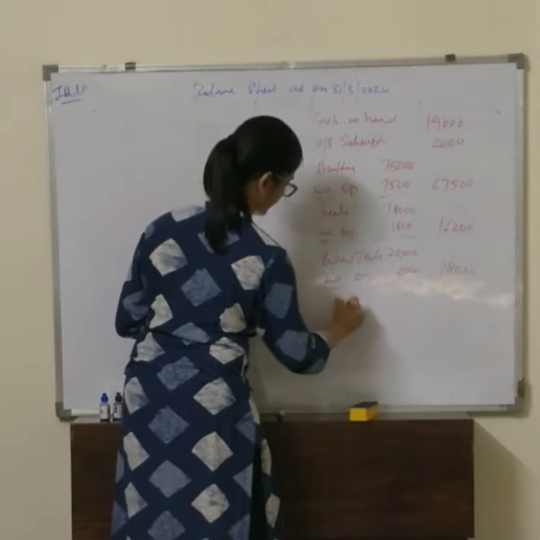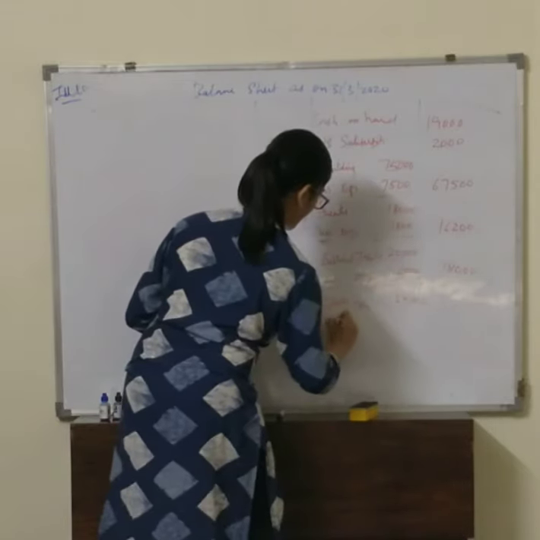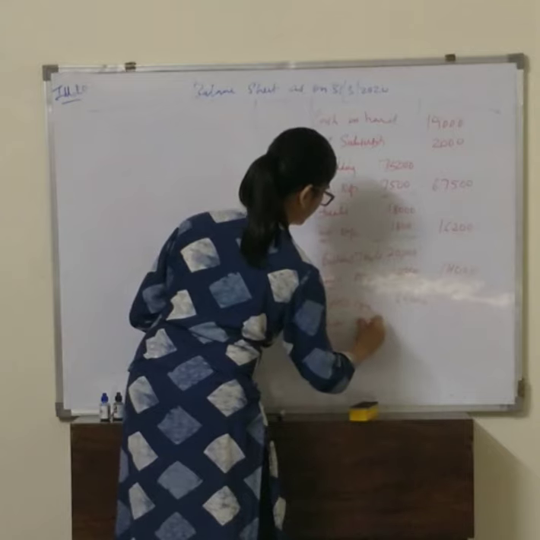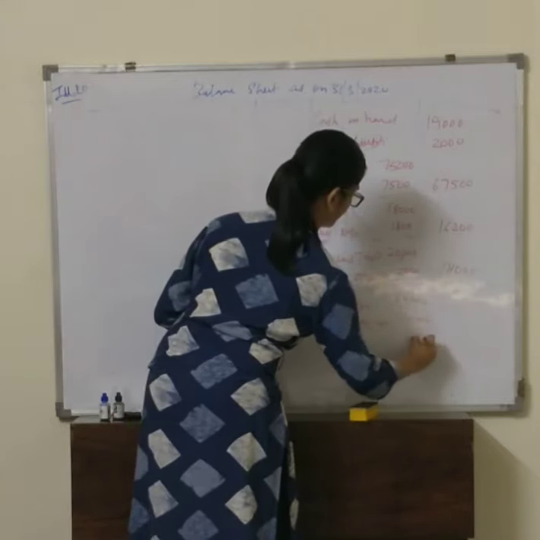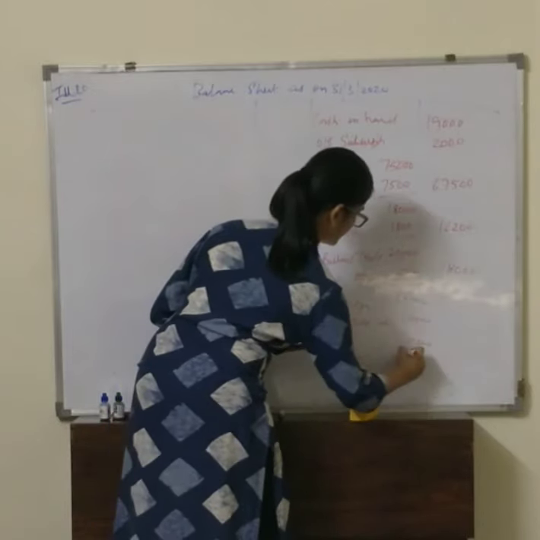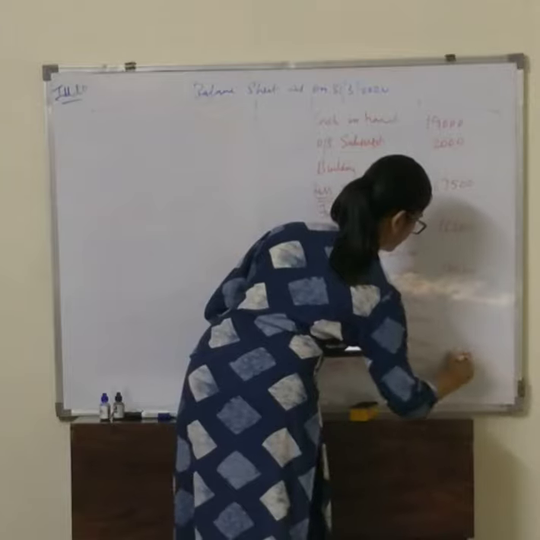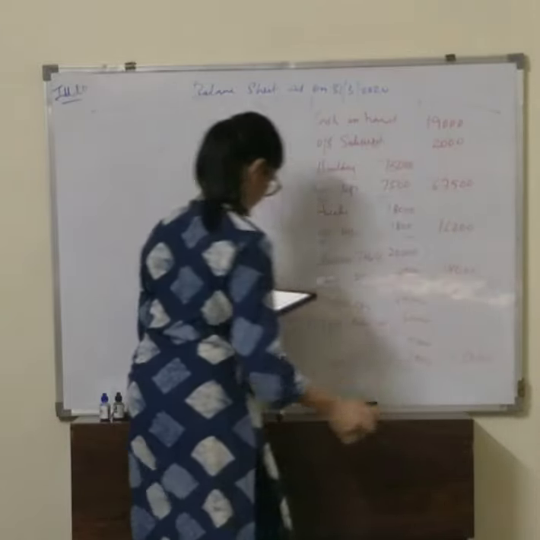Then we have sports equipment 30,000. Add additional purchase 40,000. We get 70,000 less depreciation 7,000. So we get 63,000.